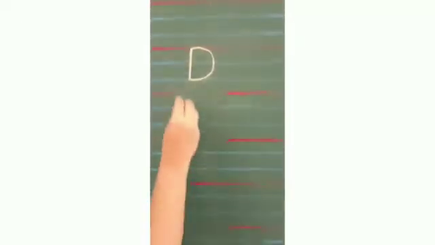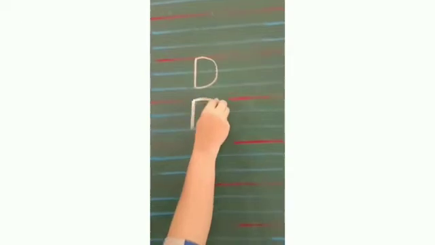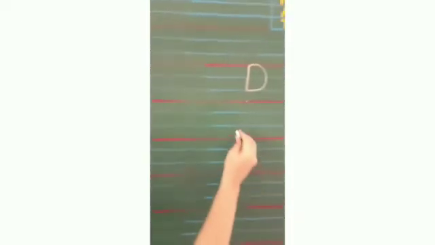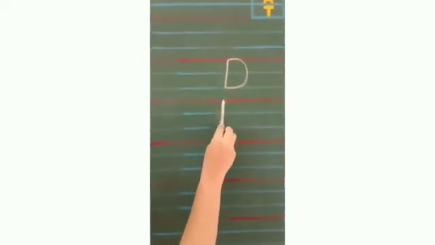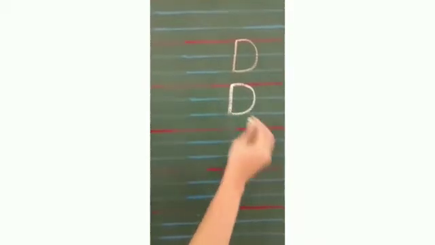Again, leave two finger space. Red line to second blue line, standing line. Red line to second blue line, opposite C curve. One more time. Red line to second blue line, standing line. Red line to second blue line, opposite C curve. So children, like this you have to write letter D.